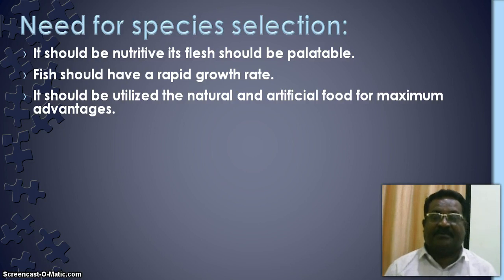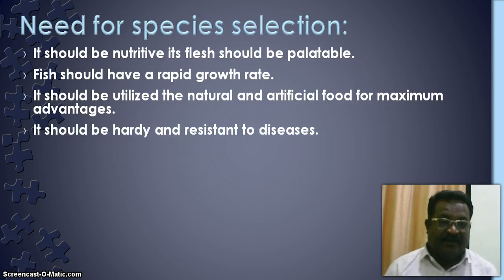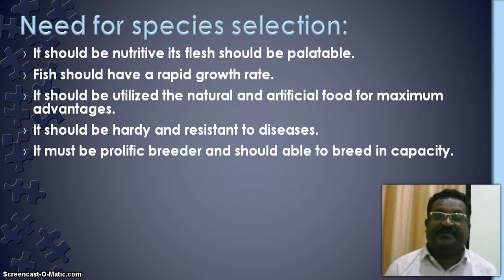So that's why we have to supply artificial food for the fish. The species selected for culture should utilize natural as well as artificial food. Now it should be hardy and resistant to disease. Then it must be a prolific breeder, able to breed in confined conditions, meaning that in a year, one or two times or two or three times, they lay eggs in confined water bodies. That's why it is called a prolific breeder.